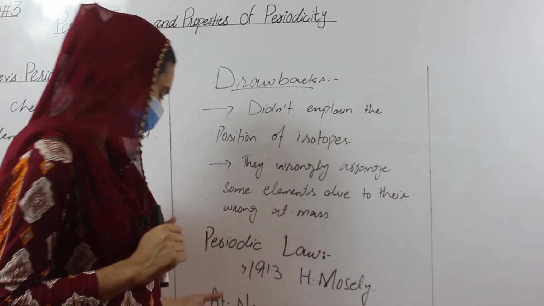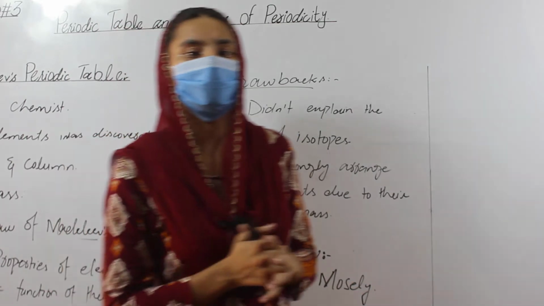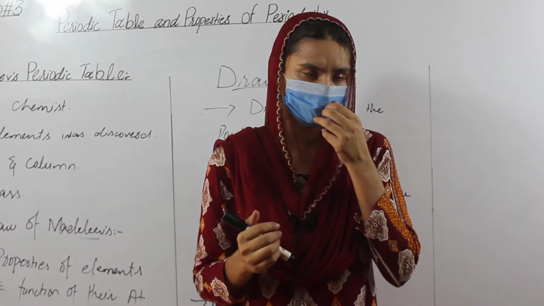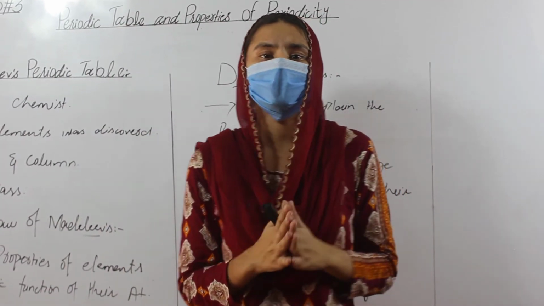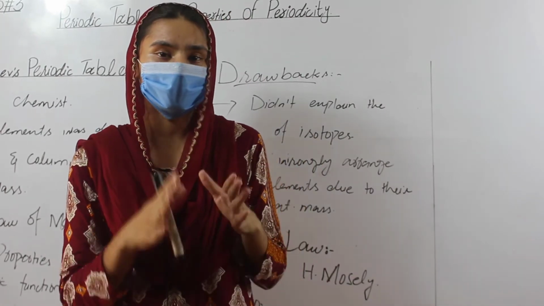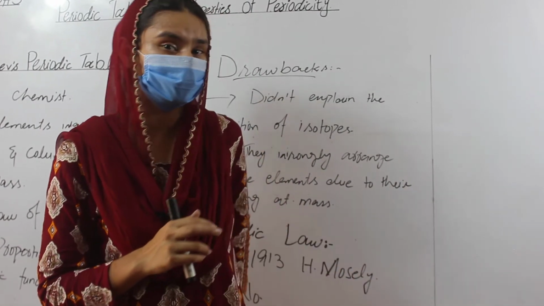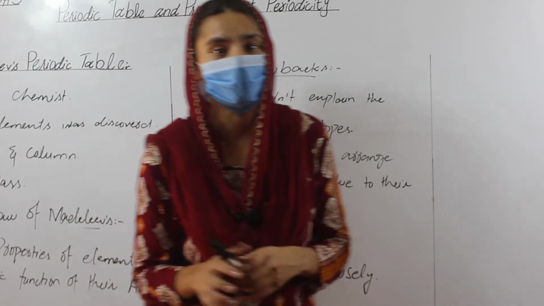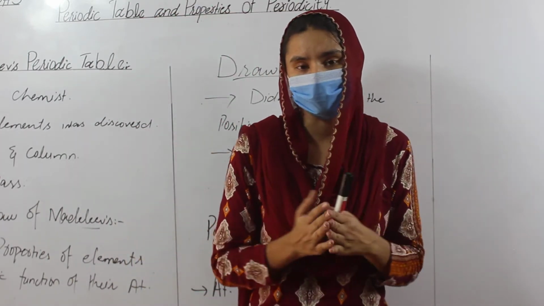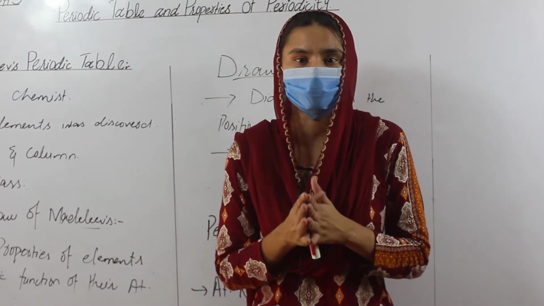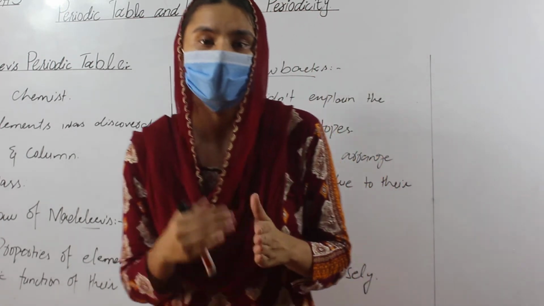After applying the atomic number to Mendeleev's periodic table, he got a new periodic table. That periodic table, on the basis of increasing atomic number, is a very good periodic table, and it was accepted by the whole world.